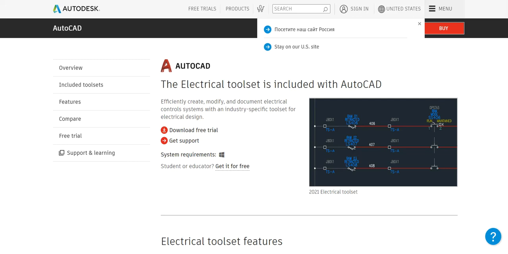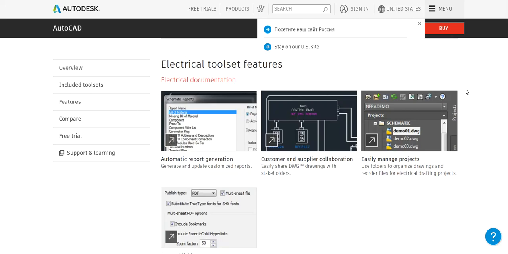The next is the electrical AutoCAD. In this software you can design the control equipment, wiring, redlining, and editing the lines.